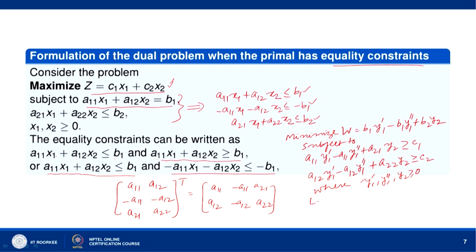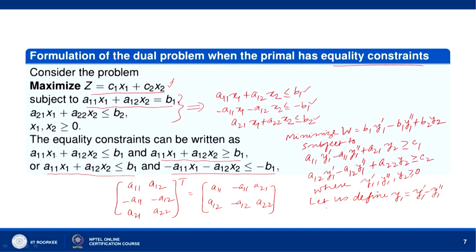Now, let us define y1 equal to y1' minus y1''. Since y1' and y1'' are both non-negative, y1 is unrestricted in sign. Okay, it is not restricted in sign.